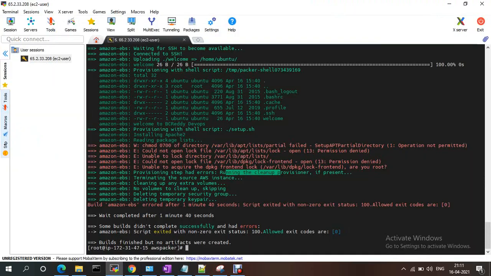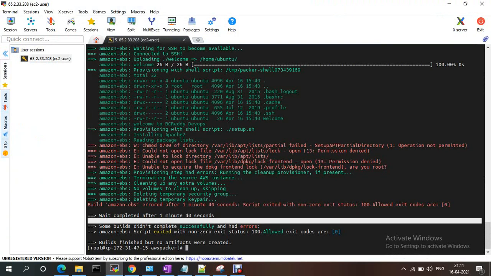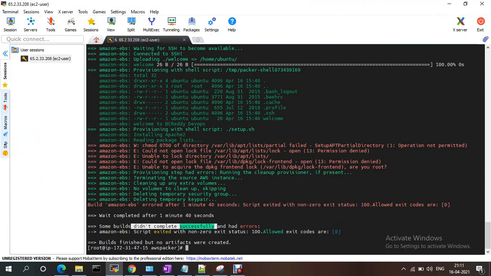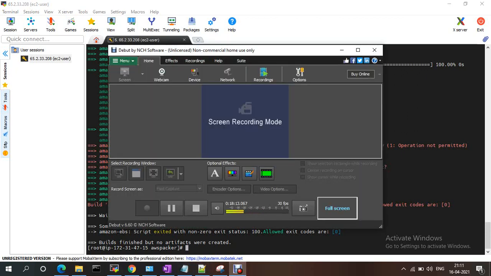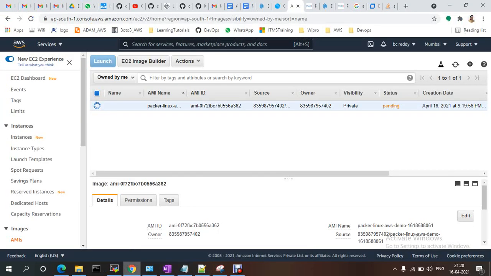I think it is not created properly. Some build did not complete successfully. Amazon AWS script with a non-zero exit status. Okay, let me check this offline. Now this time it is going to be a success.